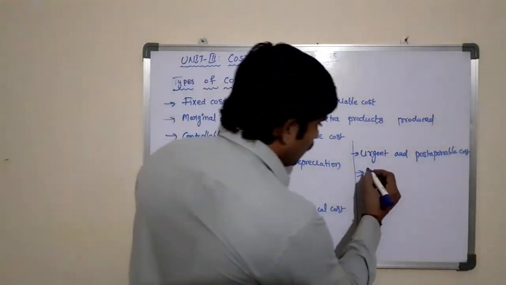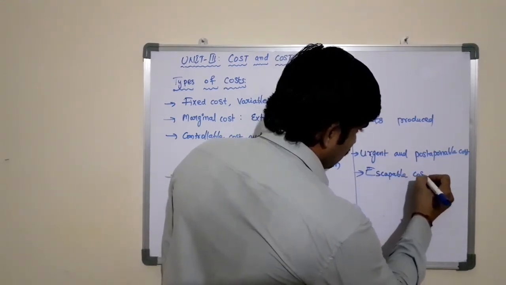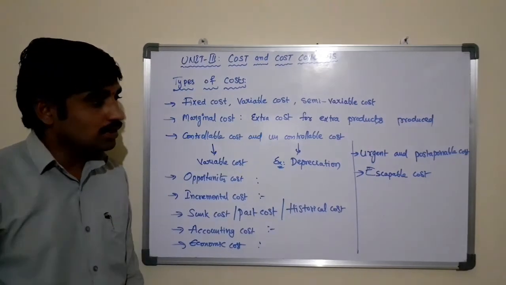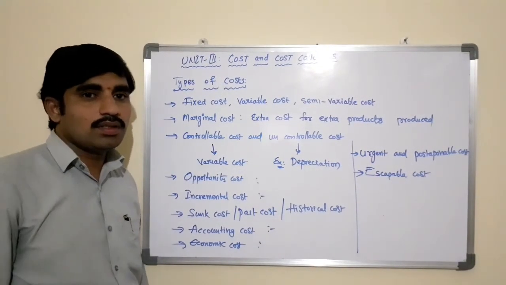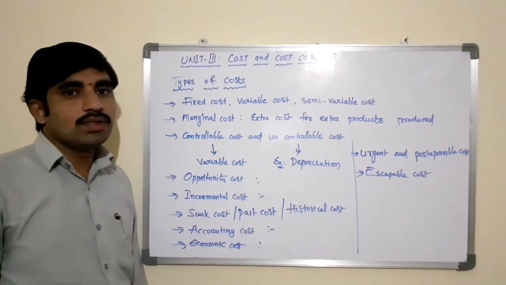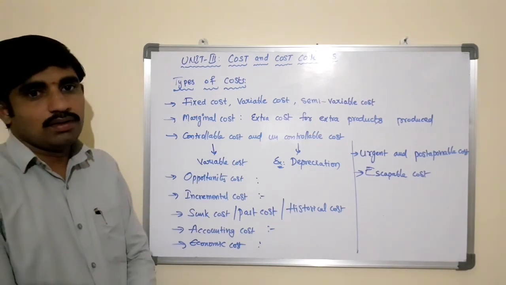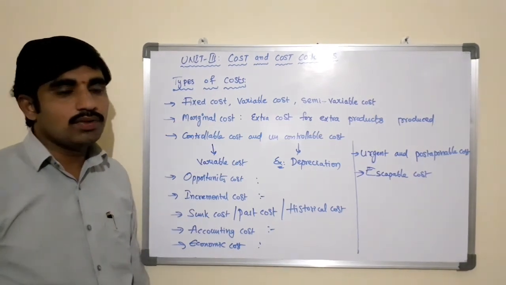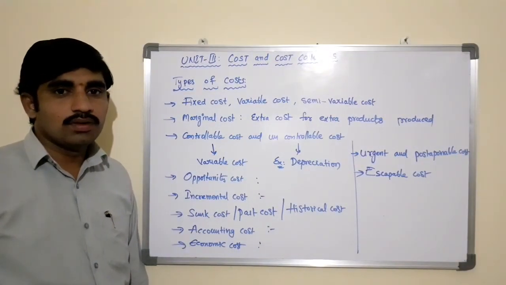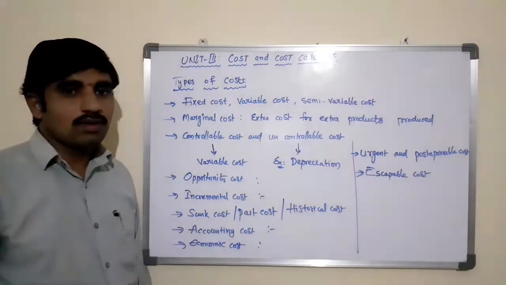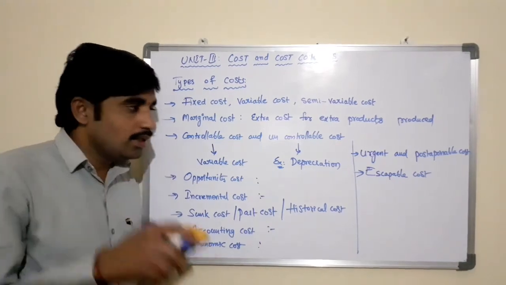Then escapable cost. Escapable cost refers to the cost that can be saved by reducing the scale of operations to a lower level. Sometimes if you want to reduce the total production, you may reduce it. Due to reducing the total production level, automatically the total cost of production will decline.